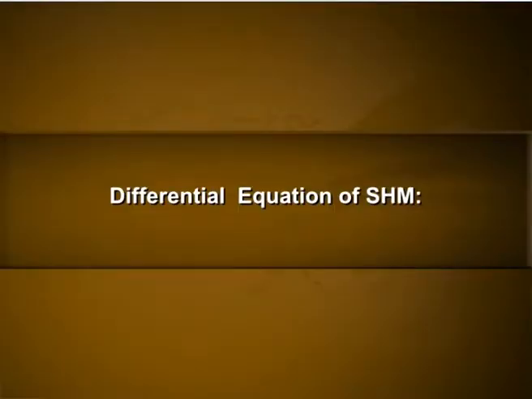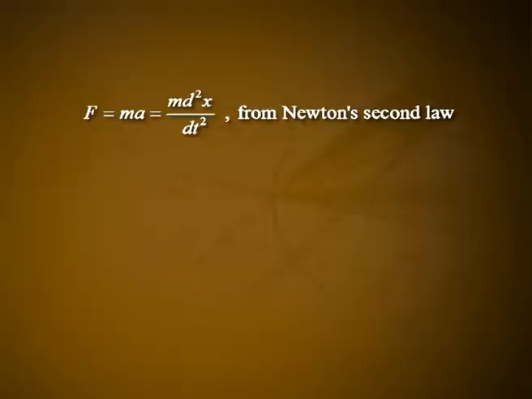Differential equation of simple harmonic motion. From the definition of simple harmonic motion, we have F is proportional to minus x, that is F is equal to minus Cx, where F is the restoring force acting on a body of mass m executing simple harmonic motion along x axis, and x is its displacement from the equilibrium position at any instant t, and C is called the force constant. But F is equal to ma, which is equal to m into d square x by dt square, from Newton's second law.